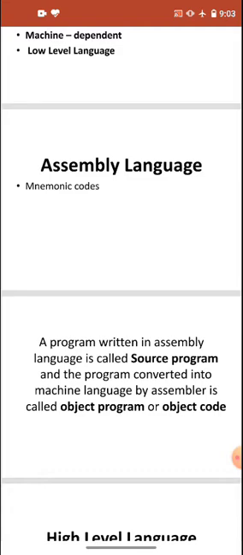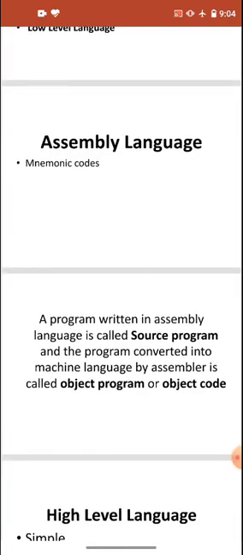A program written in assembly language, whatever we write in mnemonic codes, we call a source program. Then we need an assembler to convert it into machine language, and that is called an object program or object code. So an assembler is needed to translate the program from assembly language to machine language.